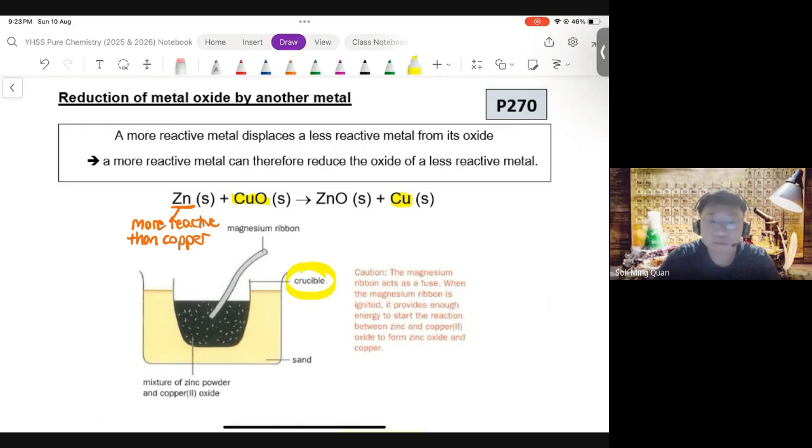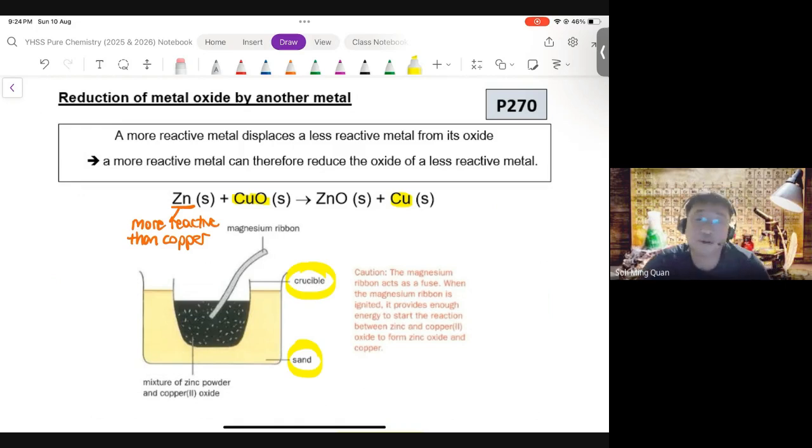Now, you also need sand. The sand doesn't do anything. The sand prevents fires. It stops the fire from spreading. Again, like I said, this reaction is super, super hot, so things will start to catch fire. You need to have something to stop the fire from spreading, and that's sand.